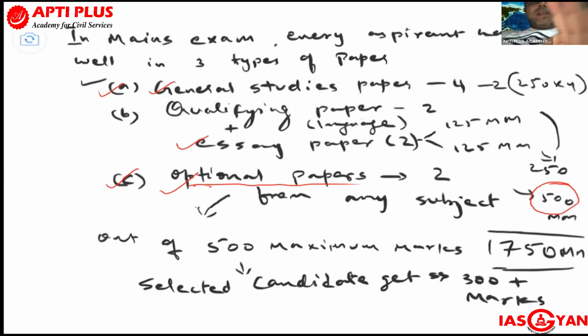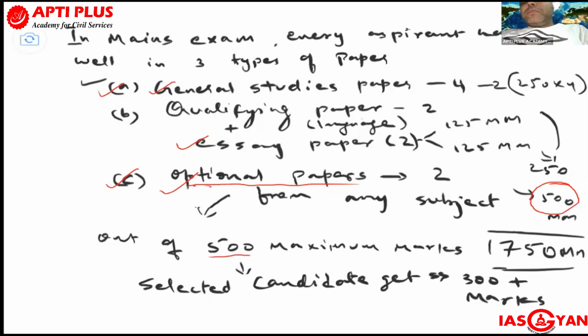So we as teachers, as students, as UPSC aspirants, must all focus on the optional paper. Those who are neglecting the optional paper and generalizing it have a lower chance of selection. Even if they are selected, they are in lower positions only. So I suggest to every aspirant not to lose focus on the optional paper, because of its weightage of 500 marks out of the total 1750 marks, and it is easily scoreable.